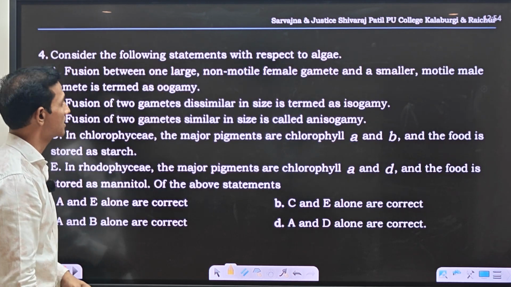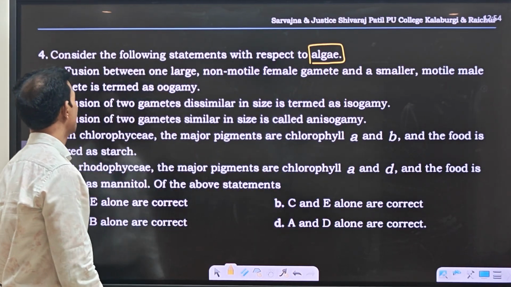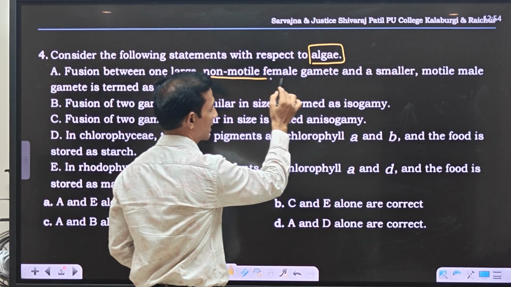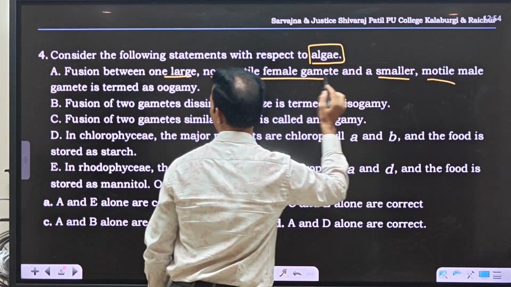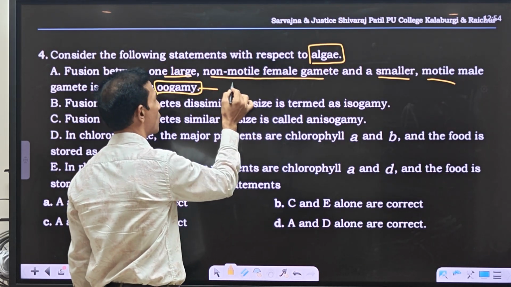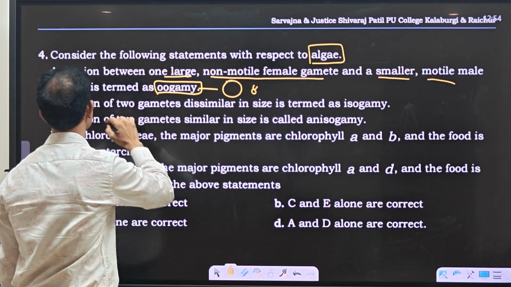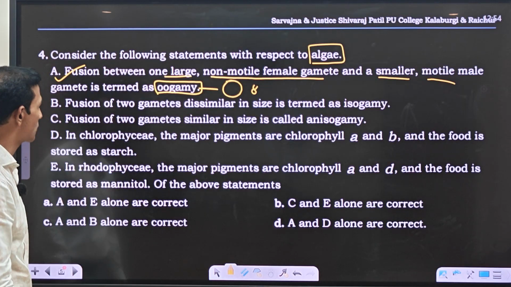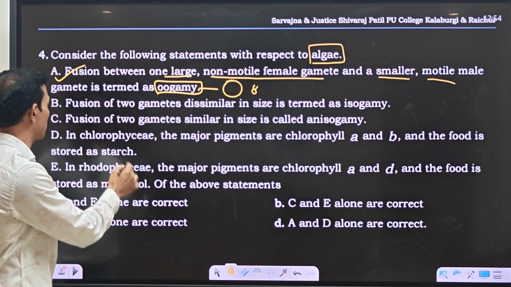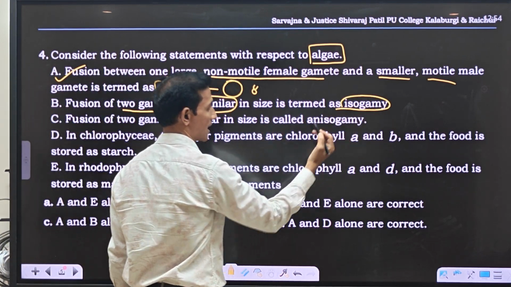Next question. Consider the following statements with respect to algae. A: Fusion between one large non-motile female gamete and a smaller motile male gamete is termed oogamy. In oogamy there will be one large female gamete and one small male gamete. This is correct. B: Fusion of two gametes dissimilar in size is termed isogamy.